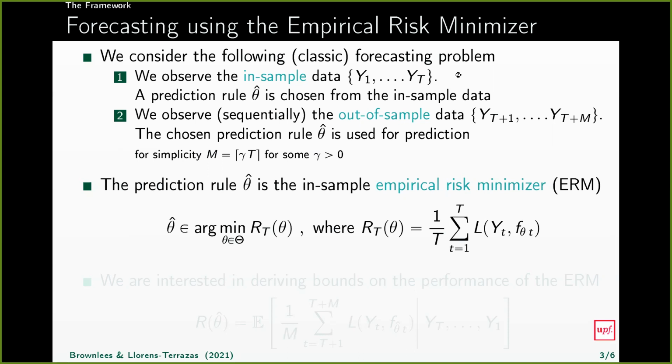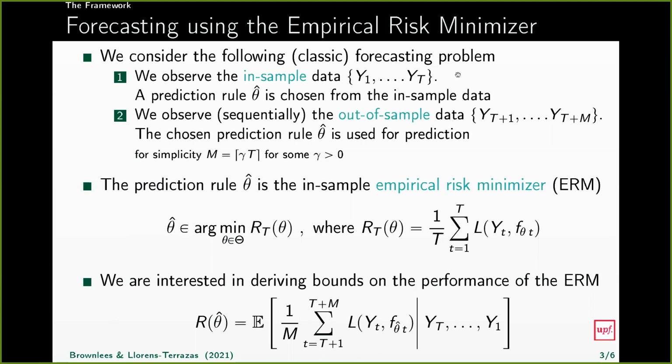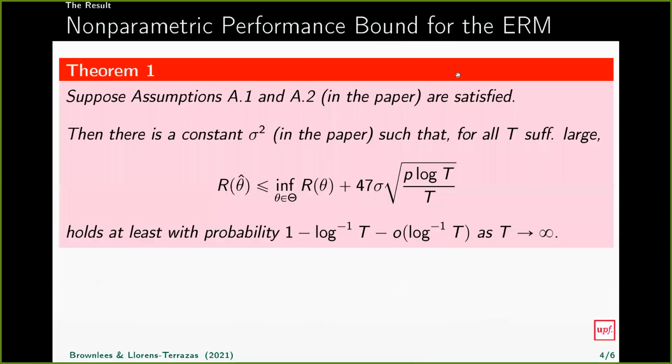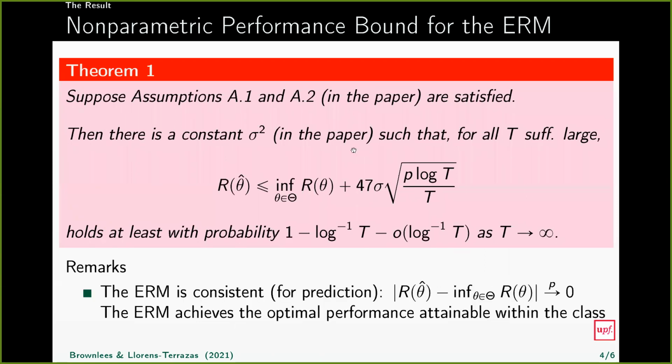when we use the class of algorithms to predict the data generating process. And from a theoretical perspective, what we care about is deriving bounds on the performance of the empirical risk minimizer, where the performance of the empirical risk minimizer is measured by this quantity in this slide. So it's the conditional expectation of the out-of-sample loss given the in-sample data. Main theorem: under assumptions in the paper, we have that the empirical risk minimizer satisfies this inequality. Now, what does this mean? This inequality implies that the ERM is consistent for prediction. That is, the discrepancy between the performance of the empirical risk minimizer and the best possible performance that you can hope to achieve in the class goes to zero when T is large.